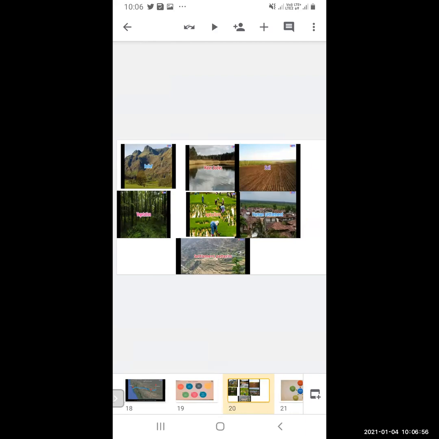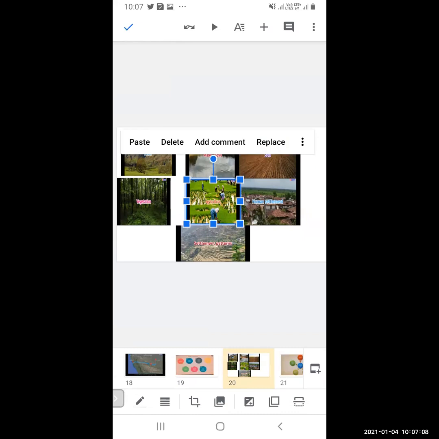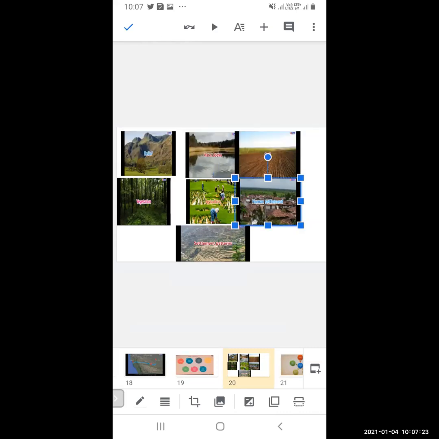Then the vegetation. Vegetation means whatever forest cover is there, which type of plants are grown over there and what type of flowers are there. Then agriculture means which type of plants are grown over there. It depends on the climatic conditions, especially on the rain and availability of irrigation. Then human settlement.